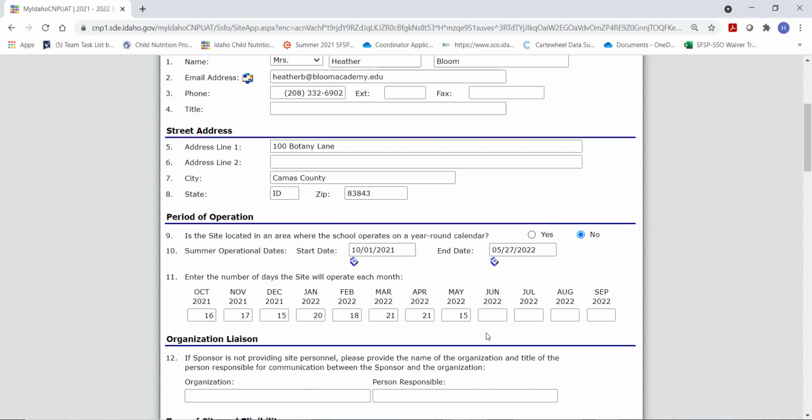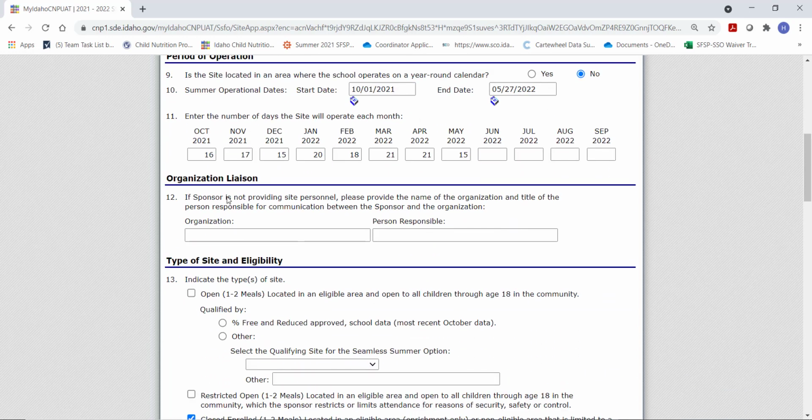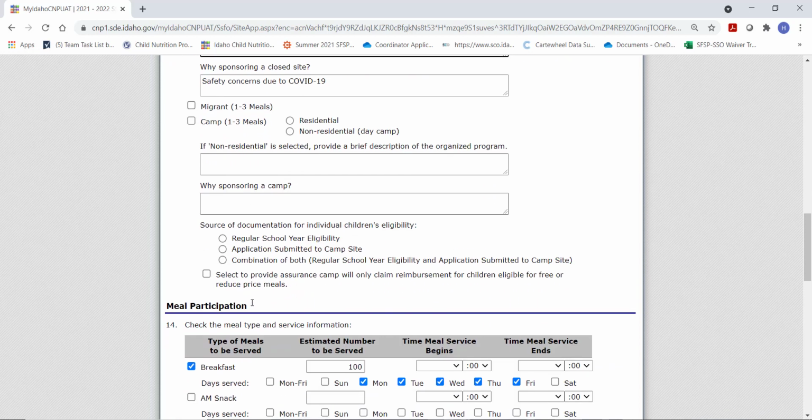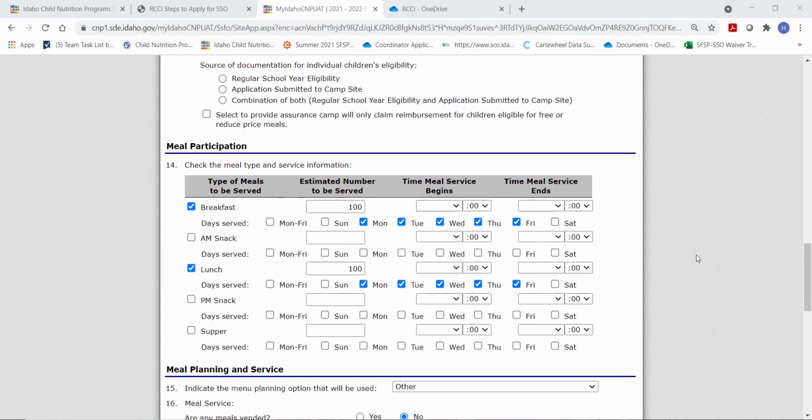Ensure that the end date and the last month match. Leave organization liaison blank. This will again be closed enrolled. This is due to USDA waivers for school year 21-22, and it's a closed site due to safety concerns associated with COVID. Breakfast will be the same as it was this last year.